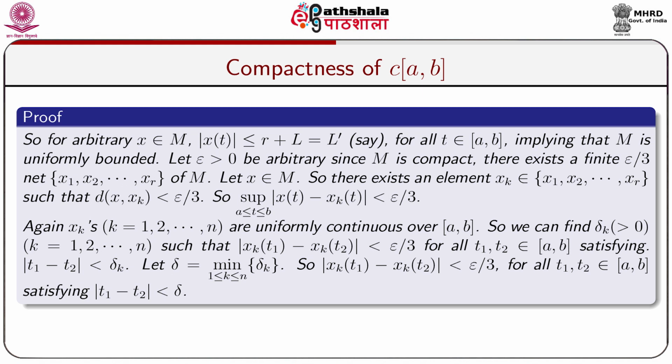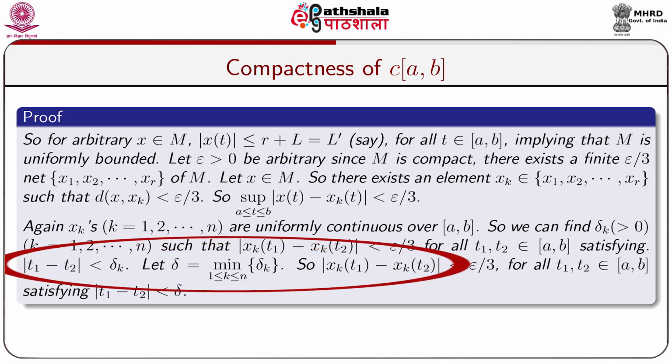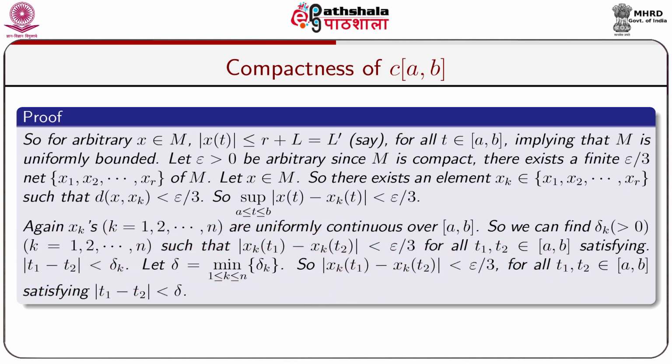This is due to the fact that the xk's are uniformly continuous over [a,b], and by the definition we have obtained this. Let us take delta equal to the minimum of all such delta_k we have considered, where the minimum of delta_k is taken over 1 less than or equal to k less than or equal to n. So |xk(t1) minus xk(t2)| is less than epsilon/3 for all t1, t2 belongs to the closed interval [a,b], satisfying |t1 minus t2| less than delta.